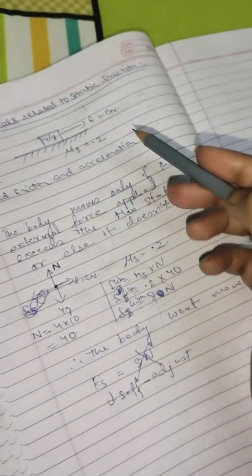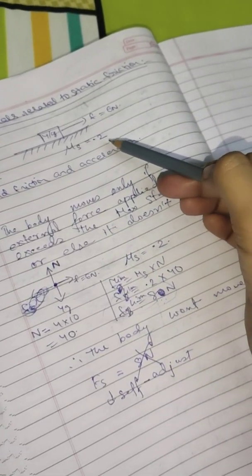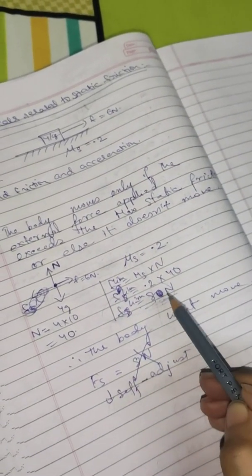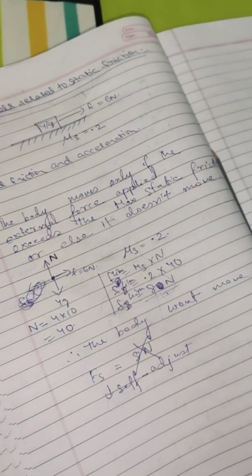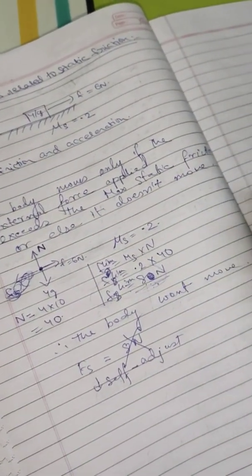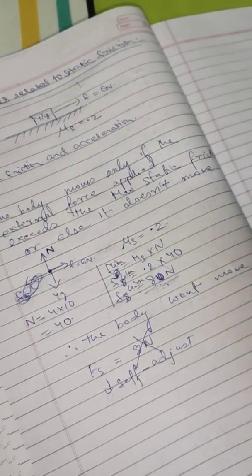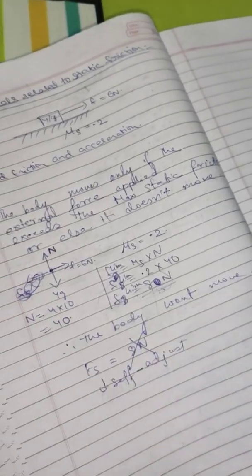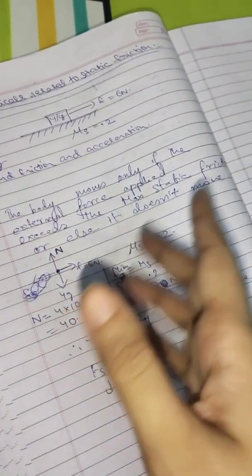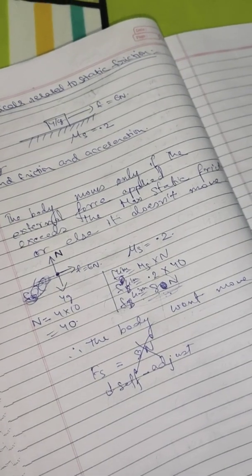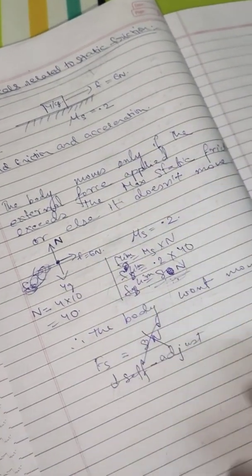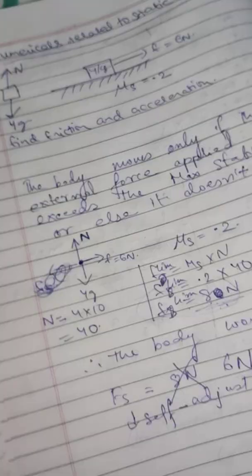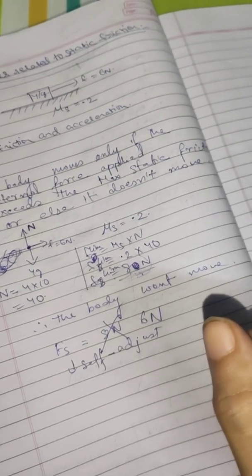The moment you apply a force of 8.1 or 8.02, then the body starts moving. So this is the maximum limiting friction, which means that if you apply a force up to 8 Newton, the body will not move and it will adjust itself by applying an equal and opposite force. So here the external force is 6 Newton. So Fs is self-adjusting. Obviously, if you apply 6 Newton force, the body will not move backwards, right? In the opposite direction, it will automatically adjust itself to 6 Newton. So this is Fs. And since the body doesn't move, there will be no acceleration.